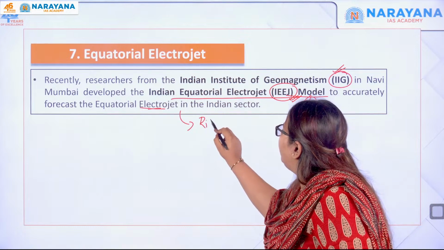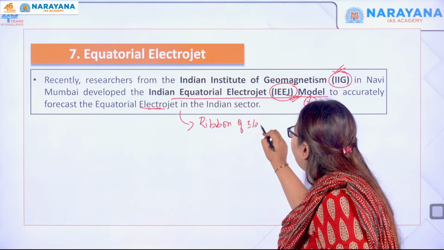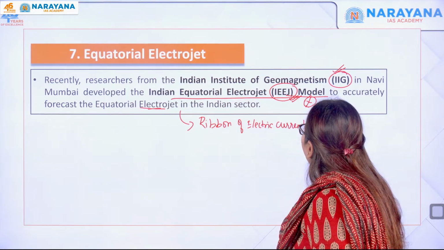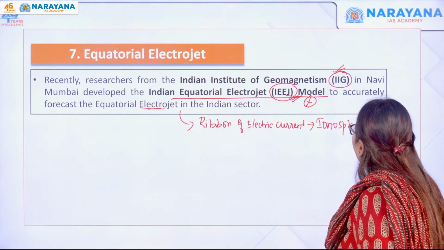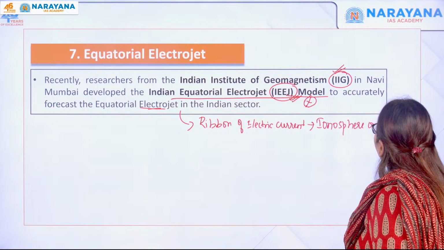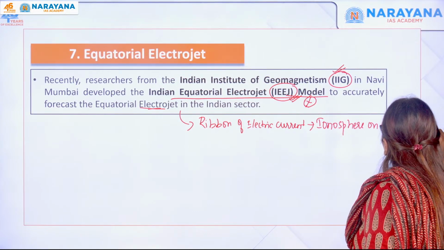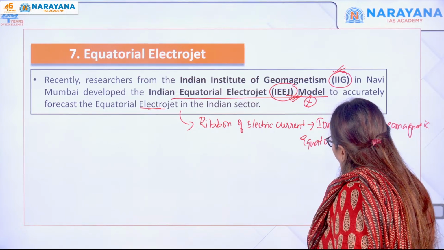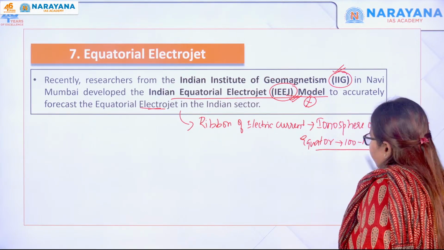It is a ribbon of electric current that passes through the ionosphere on the geomagnetic equator, about 100 to 150 kilometers from the surface of the earth.